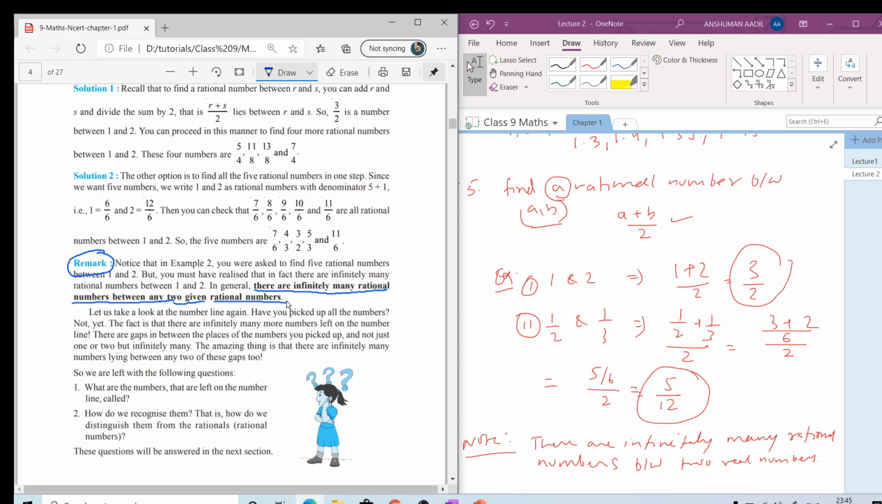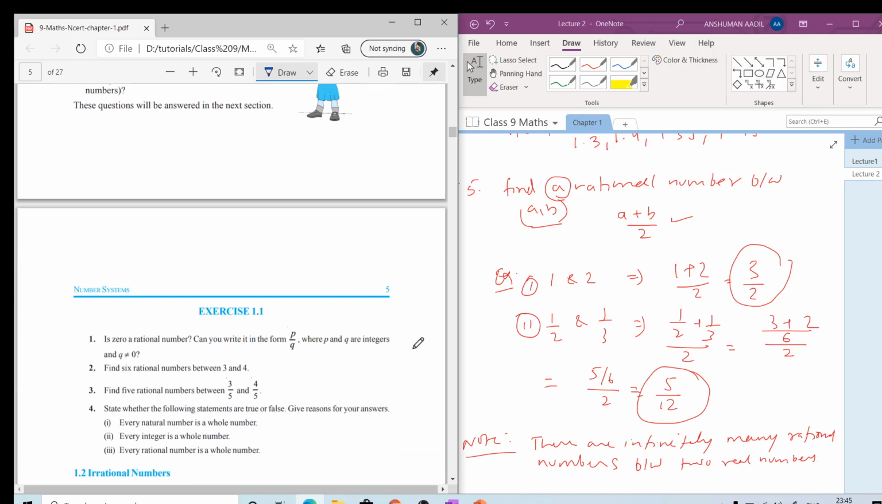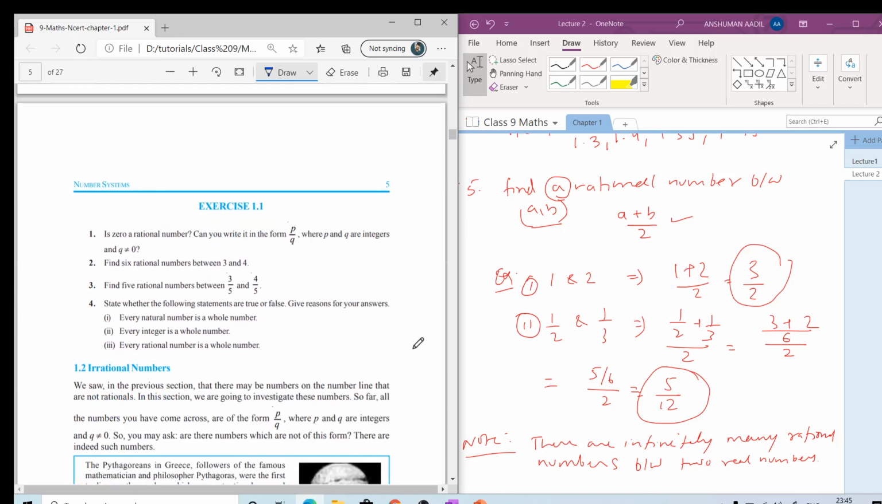Hopefully you understood up to this, and now based on this you can solve exercise 1. I expect that in your homework you do exercise 1 of the NCERT book and revise our concepts.